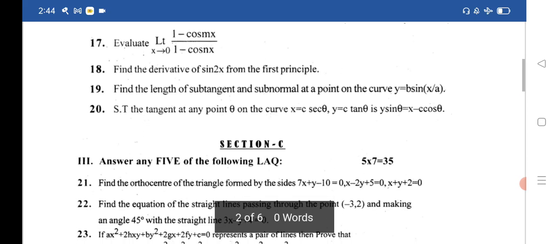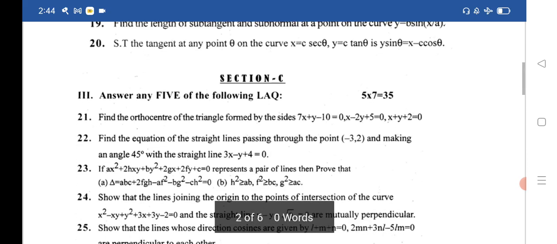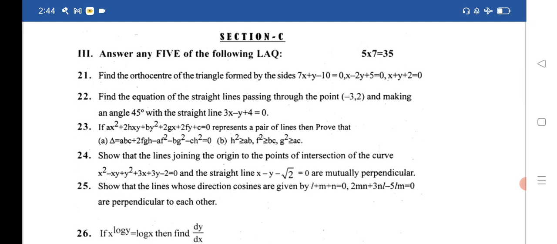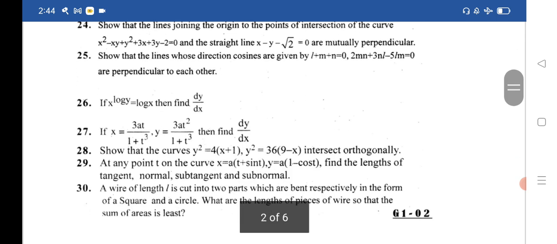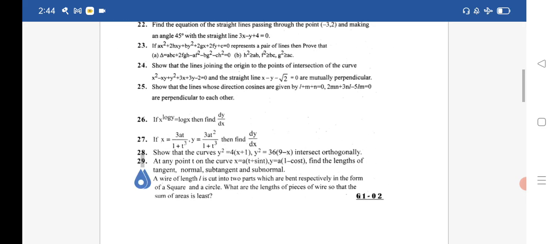Let us see section C for the first model paper. 21 to 25 important LAQ questions, very important, that fetch you good marks. Next, 26 to 30 very important LAQs that can give you good marks. Practice each and every LAQ. Let us see the second model paper.